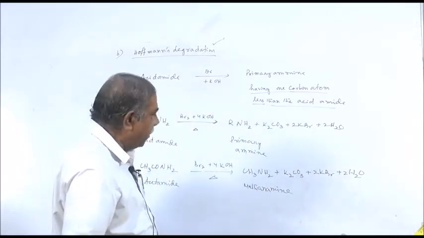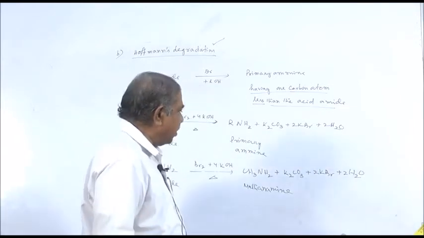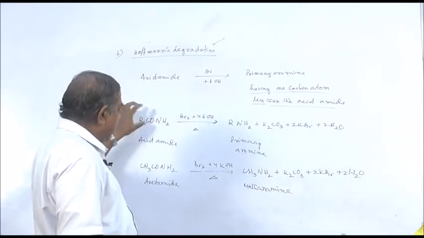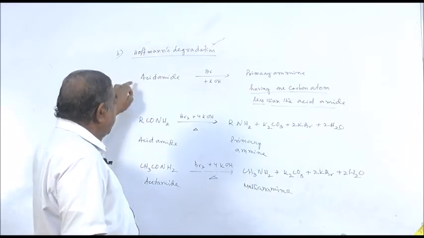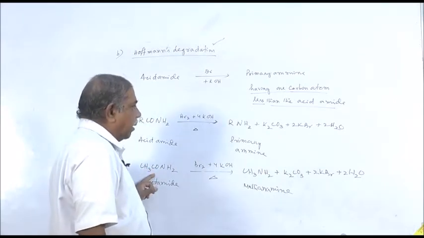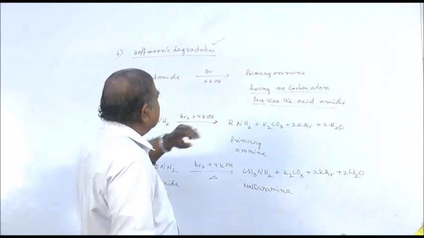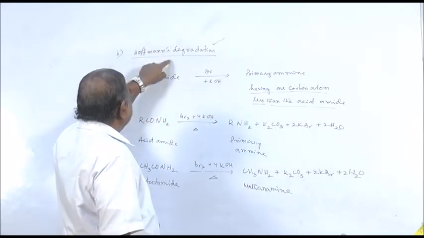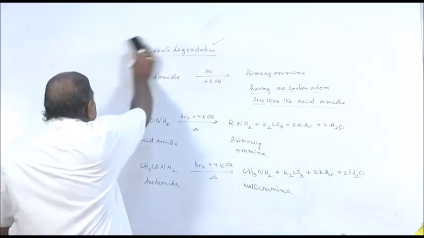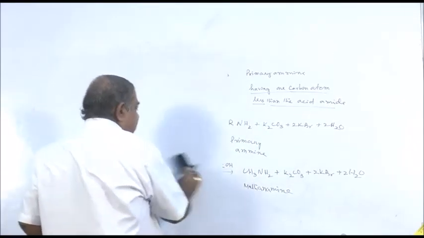So from acid amide, there are two processes of getting primary amine. One is reduction, when the number of carbon atoms of the acid amide remains constant in the primary amine. By Hofmann degradation process, you are getting a primary amine, one carbon atom less. So I have underlined it, having one carbon atom less than the acid amide. Therefore it is called degradation, named after the scientist Hofmann. So this is another method of preparing primary amine from acid amide.